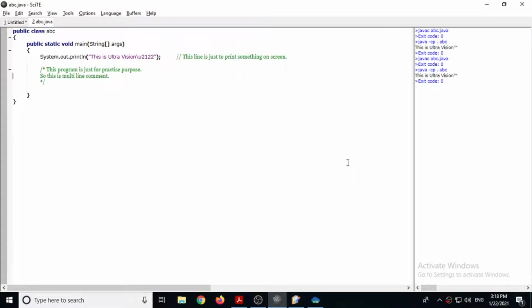So just you can write it in some attractive manner. And that is why this is known as documentation comment. It means it is used to make the document look good.